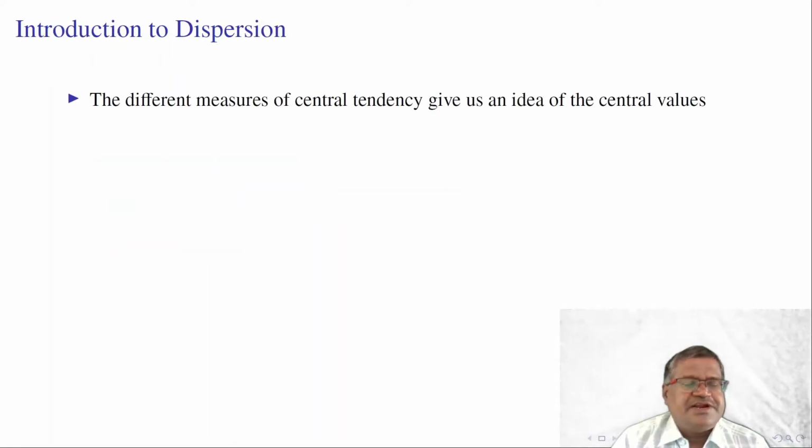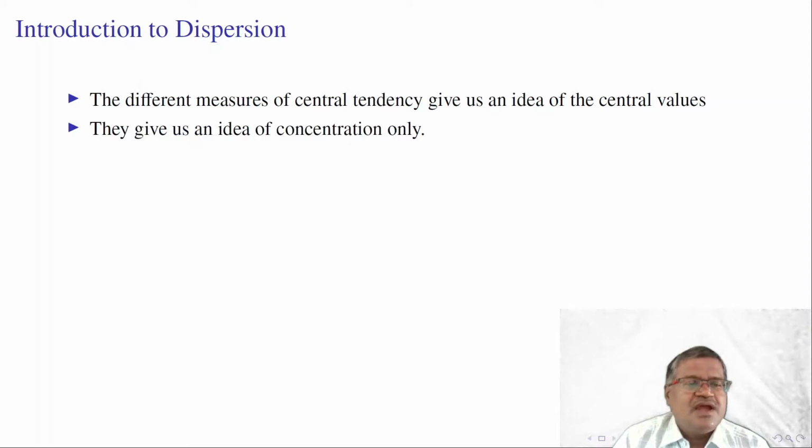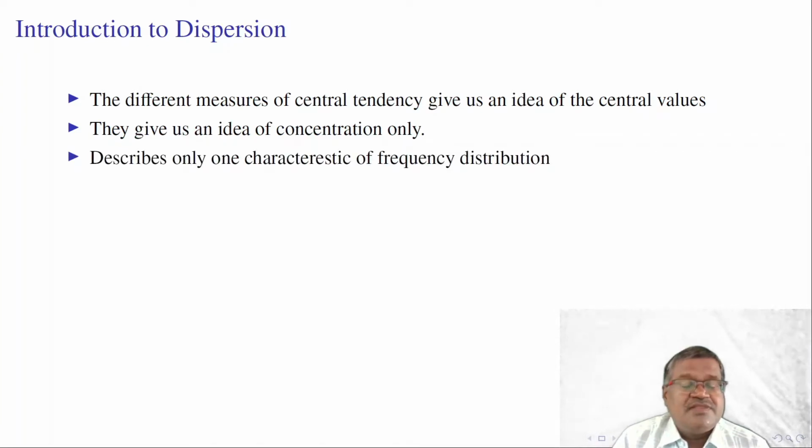Let us introduce the concept dispersion. The different measures like mean, median, mode, geometric mean, harmonic mean or measures of central tendency give us an idea of the central values. They give us an idea of the concentration or location only. They describe only one characteristic of a frequency distribution.